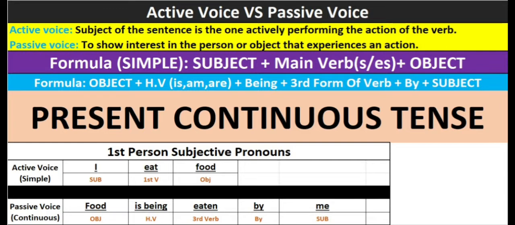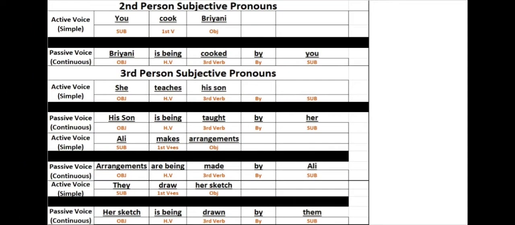Now main verb eat, which was in first form of the verb in active sentence, but when we converted it into passive it became eaten, means third form of the verb as per passive rule. Then we added by just after third form of the verb and replaced subject with object. Look at the formula for better understanding. Let's move towards our next example.